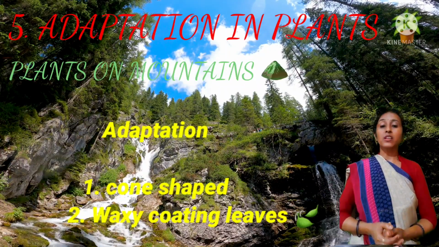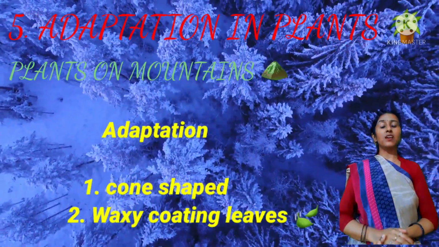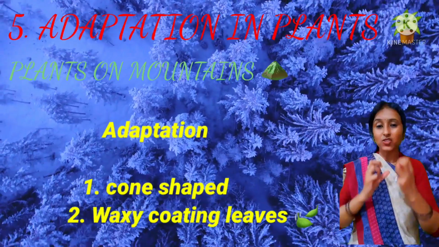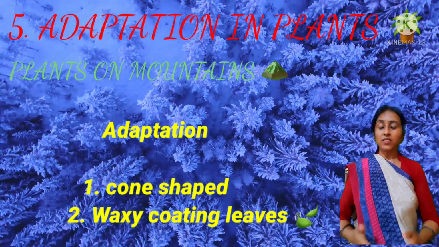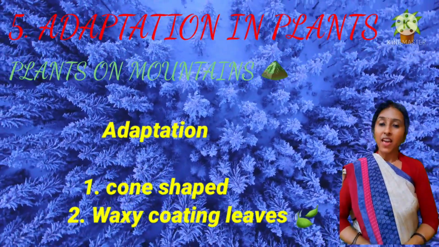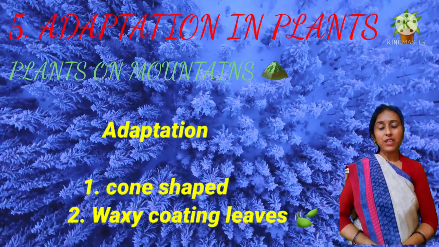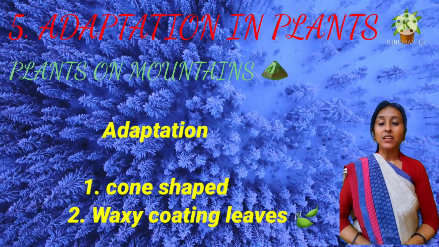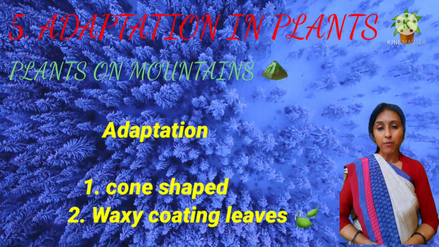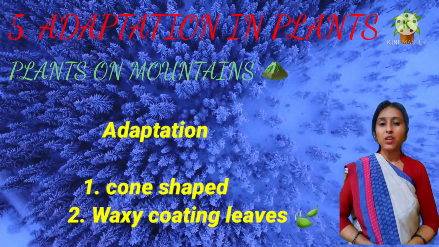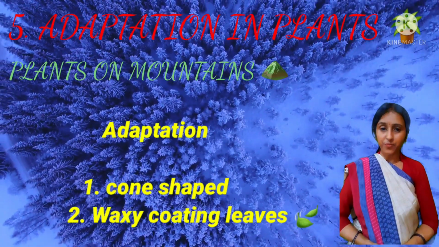So there are two adaptations: the cone shape, so that snow is not easily caught and falls from the branches, and the waxy coating on the leaves, so they are not damaged by the snow.